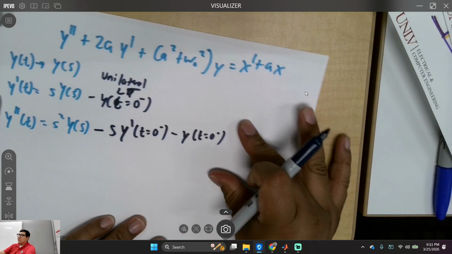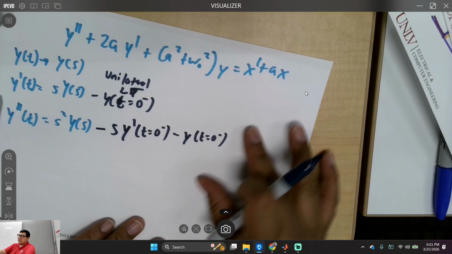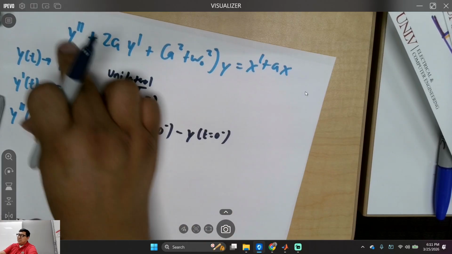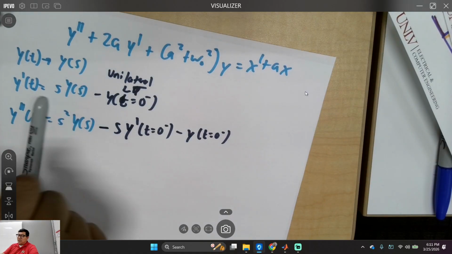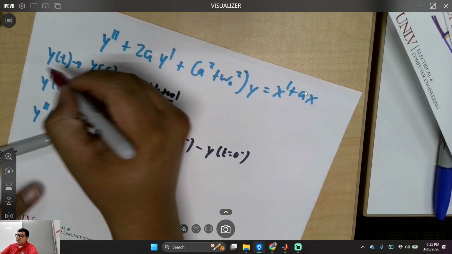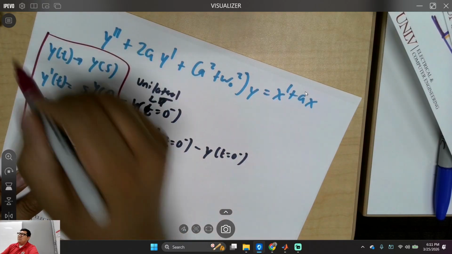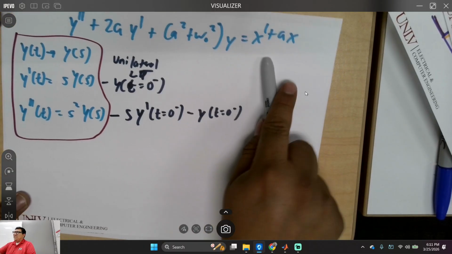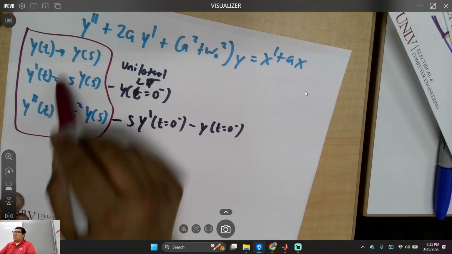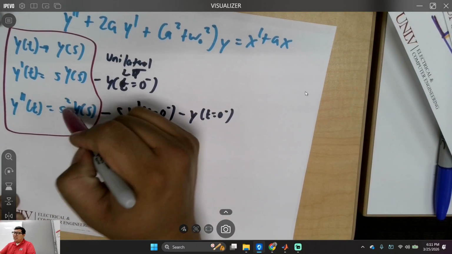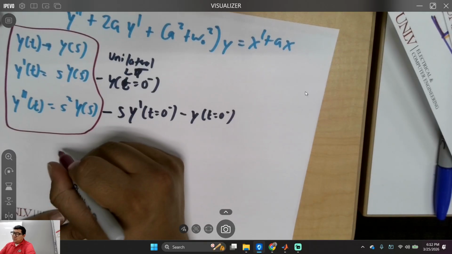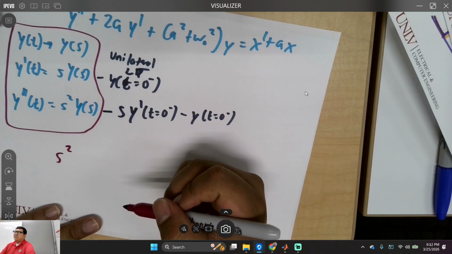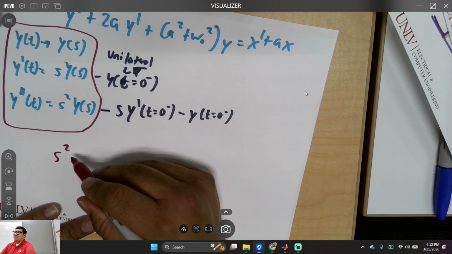The point is, don't worry about this. He might throw this on. I know Dr. Stieber throws this on the exam. I don't know what Dr. Morris does. I'll ask him. But anyways, this is the more important thing. Comp 5, memorize this. Promise me. Same thing with x. Easy. I'm going to change all this into y primes and s's. So what do I do with y double prime? Should I include the y there or should I skip it?